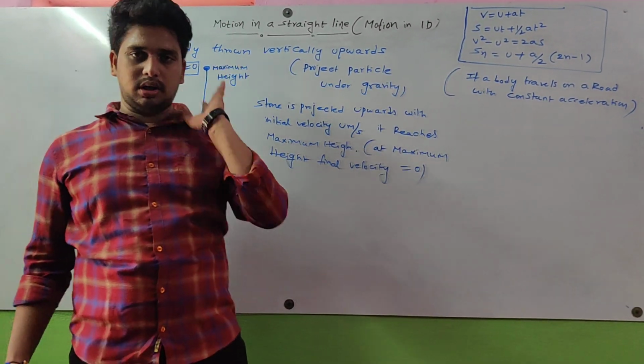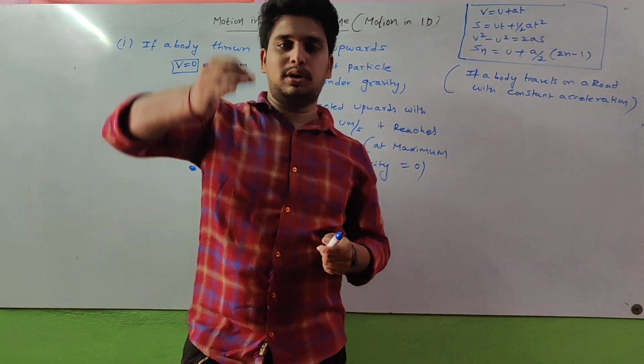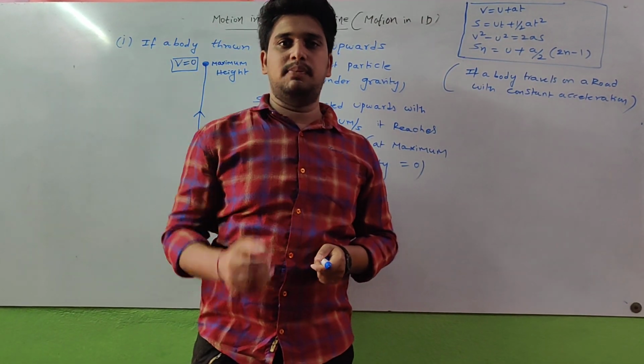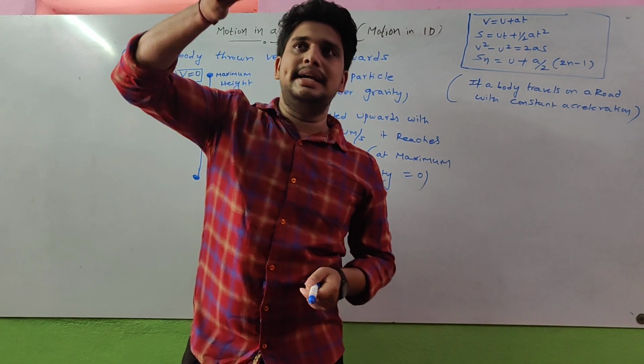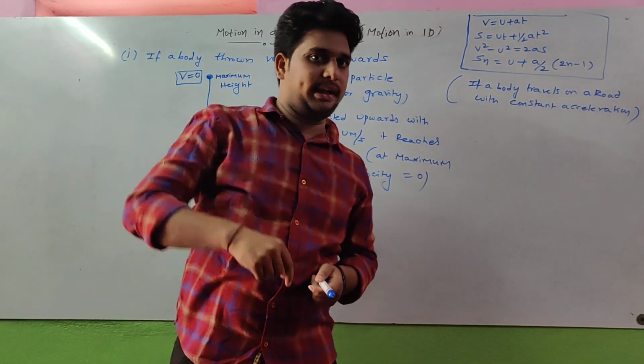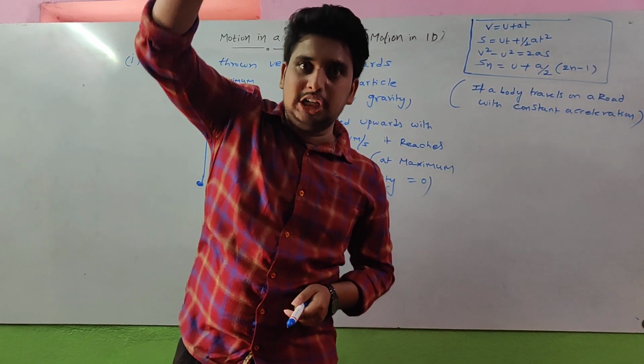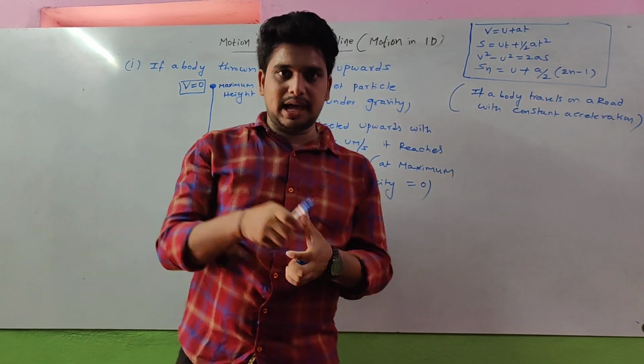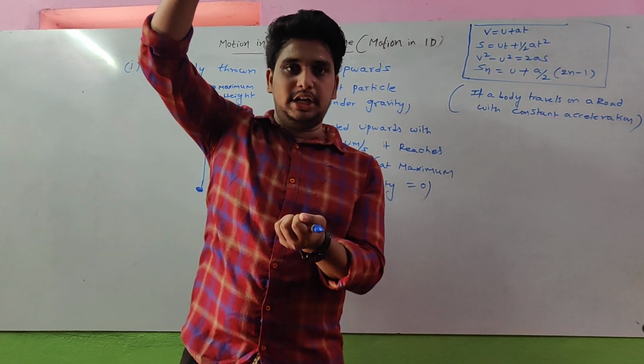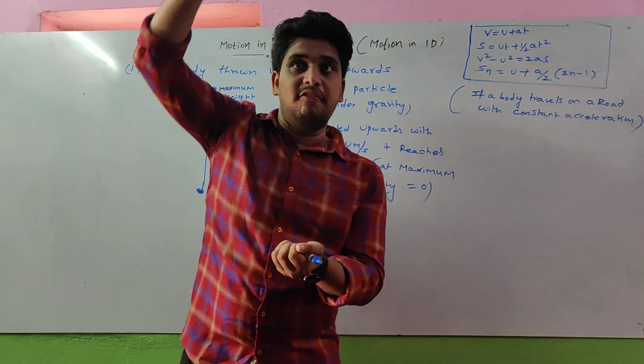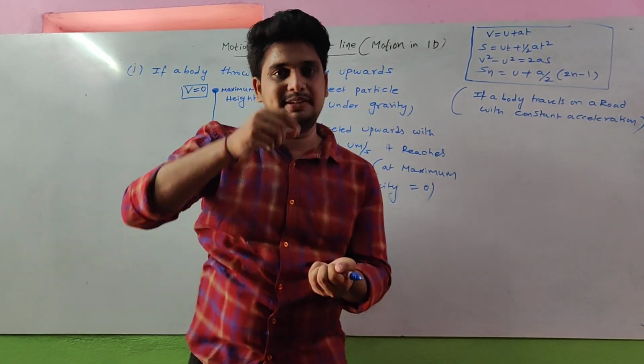Simple logic. If any body is projected vertically upward, the velocity decreases gradually. If a body is projected vertically downwards, the velocity increases gradually.